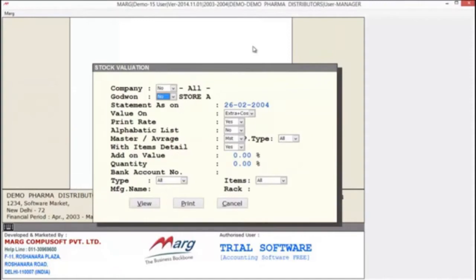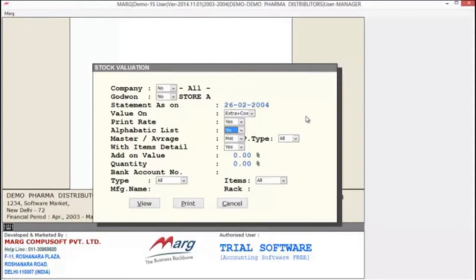Also you can select a particular godown. Next is date. Here you can define the date on which you are generating the report. Next is value. Here you can select the rate at which you want to value the stock. Now the next option is print rate. If you want to print the rate in reports, then you can keep it yes. Otherwise you can keep it no.